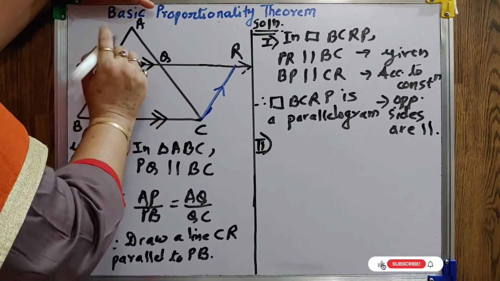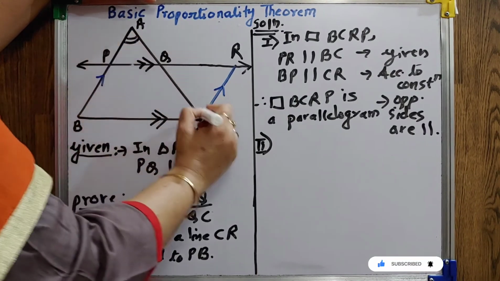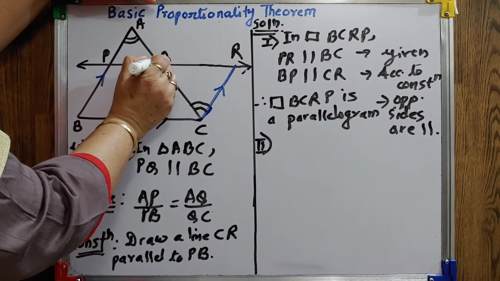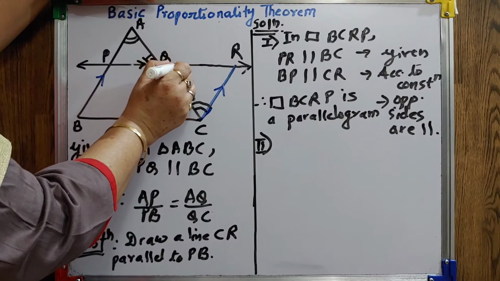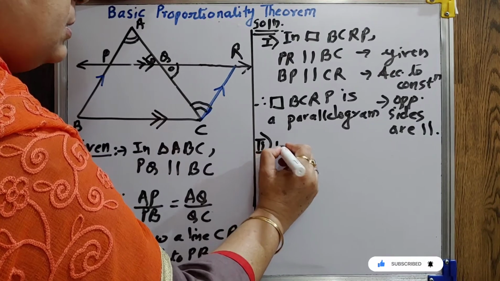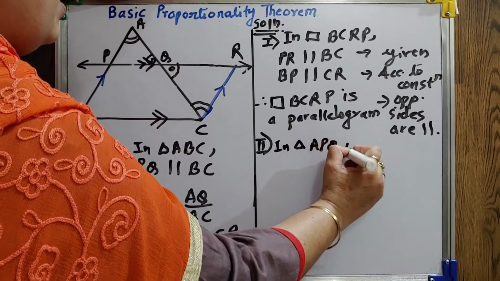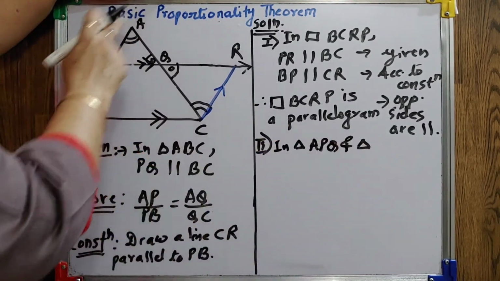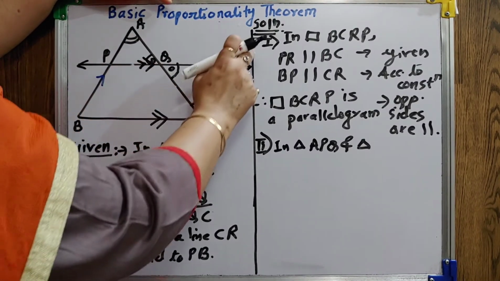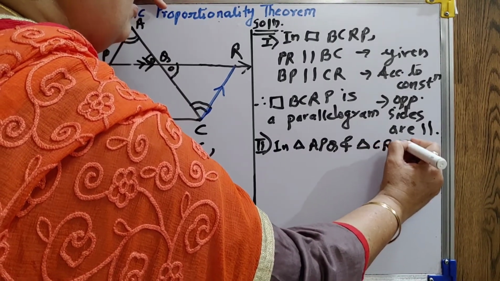Now, I want to show that both these triangles are similar. Since these lines are parallel, this angle is congruent to this angle, alternate angle. Now, this angle is congruent to this angle, vertically opposite angle. For proving similarity, we require two angles. So, in triangle APQ and triangle CRQ. I have taken the sequence in this way; in the same way you take the sequence CRQ.